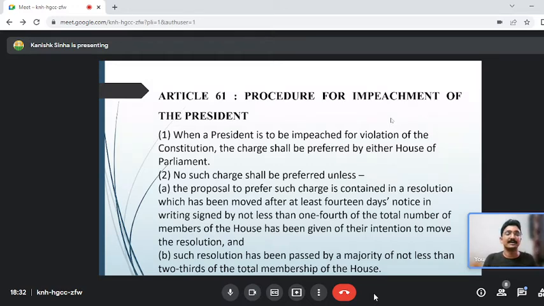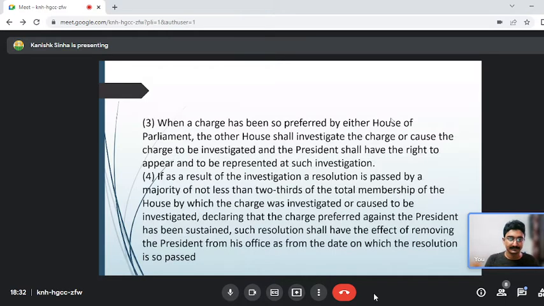After investigation, again there will be a voting. If Rajya Sabha also passes the charge with a vote of two-thirds or more, the president will be impeached. Not disqualified, he will be impeached from his office. Such resolution shall have the effect of removing the president from his office as from the date on which the resolution is so passed. These words you have to read very carefully when you are solving the legal passages. So this is the process of how a president of India is impeached.